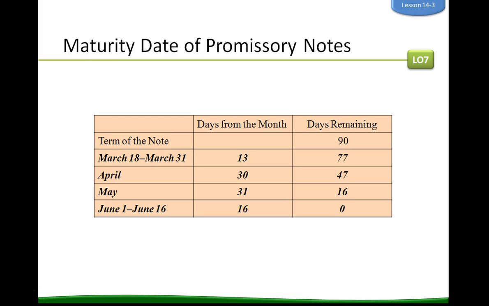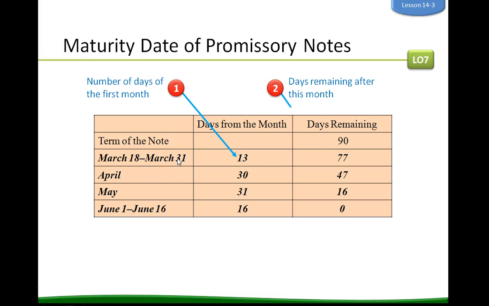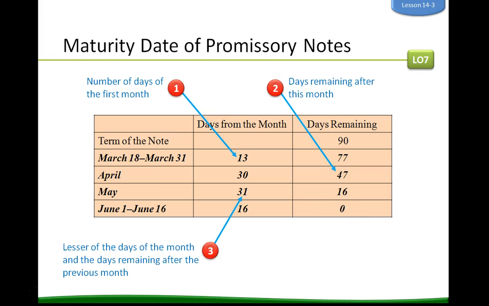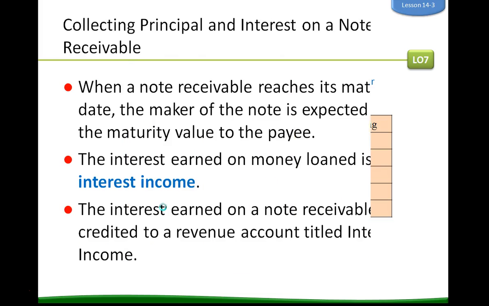Maturity date of a promissory note: the number of days of the first month, okay, the first month, days remaining after this month. So we've got the first month, second month has 30 days, third month has 31 days. Because it's a 90-day note, we just need to figure out when it's due. Less are the days of the month, the days remaining for the last month. So March 18th was when the note was written. It's due on June 16th, which is 90 days.